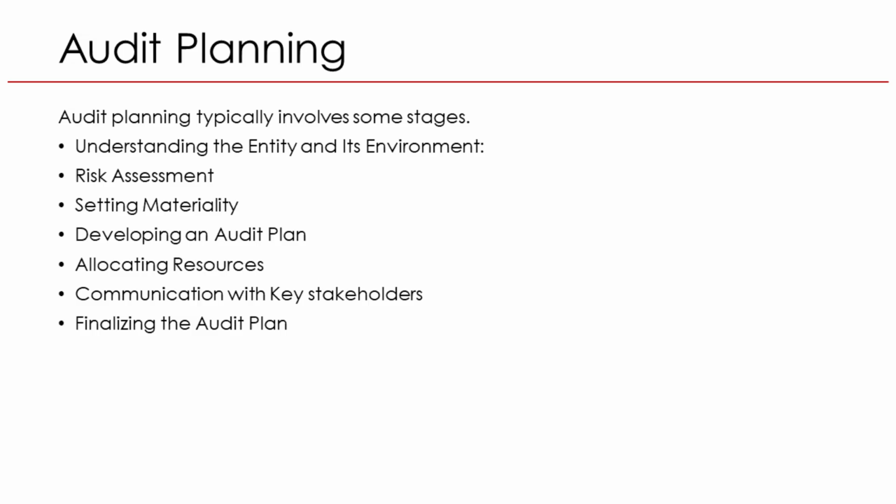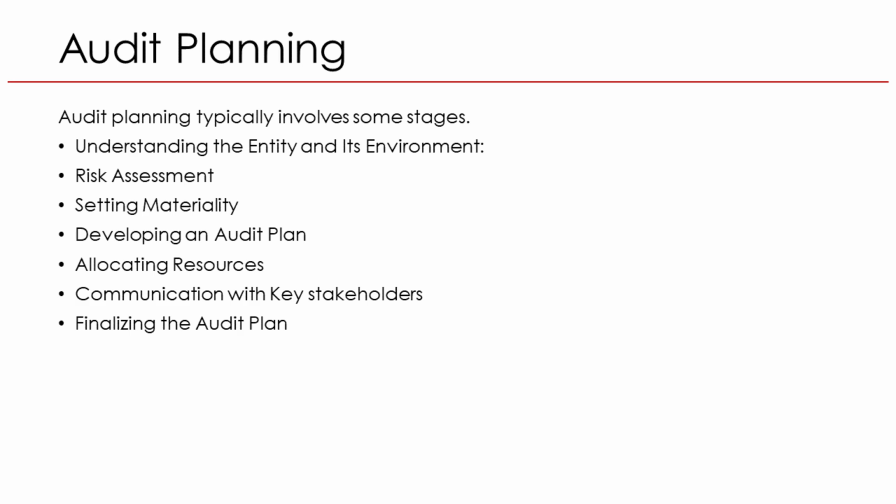1. Understanding the entity and environment. Learn how the organization works. For example, in auditing a hotel, auditors study front desk, booking systems, and payment processes. 2. Risk assessment. Identify high-risk areas. For example, risks like credit card fraud and online bookings are flagged. 3. Setting materiality. Decide which issues are significant. For example, a minor mismatch in housekeeping inventory is low priority compared to guest payment errors.